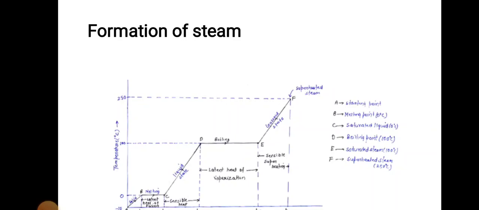Let's start with point A, at which ice is at temperature minus 10 degrees. Now as we provide heat to the piece of ice, its temperature as well as enthalpy increases simultaneously up to point B. Point B is at 0 degrees, at which the phase transformation of solid ice into liquid takes place. This point is called the melting point, and the temperature will remain constant until the whole transformation process is completed.